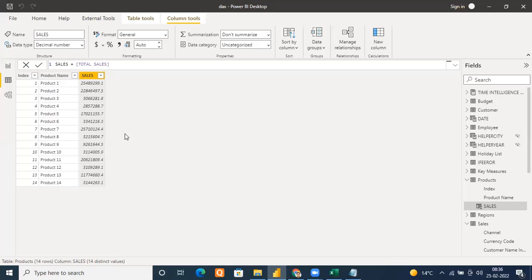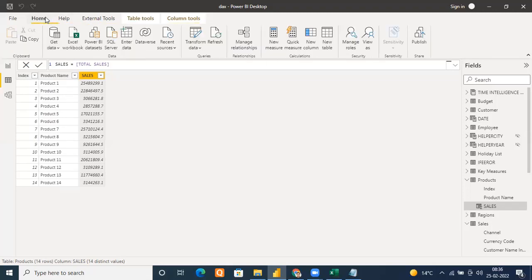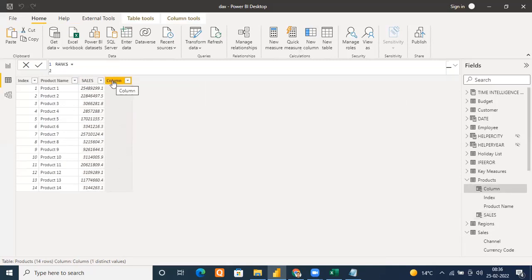Let me tell you. Don't worry. Now, actually, the concept will be different. Okay, let's come here. Home. And oh, sorry, my mistake. Where is the table tools? New column. Okay, I'm going to say Ranks, whatever you want to call it. Ranks equals to, see properly. What I want to do first of all,